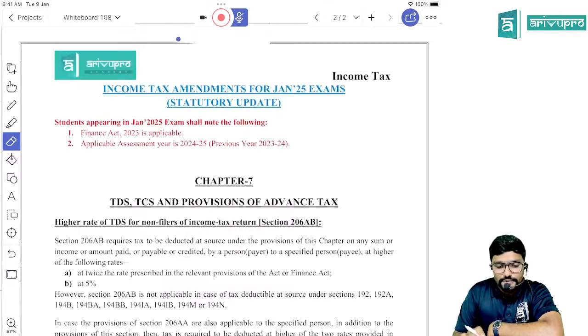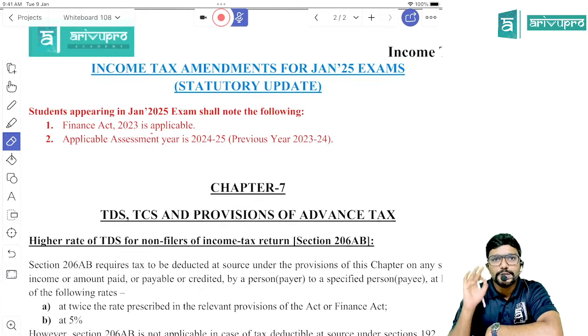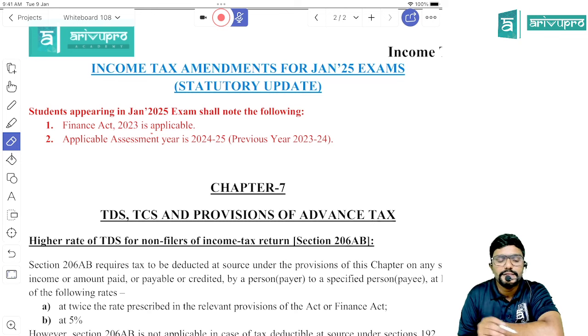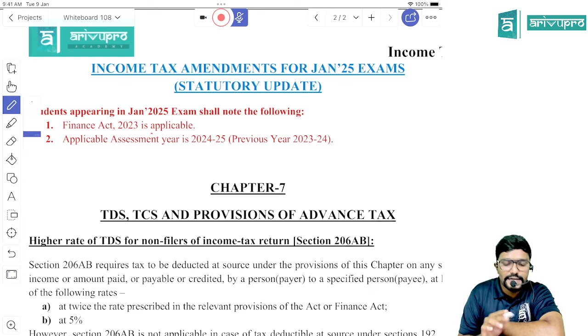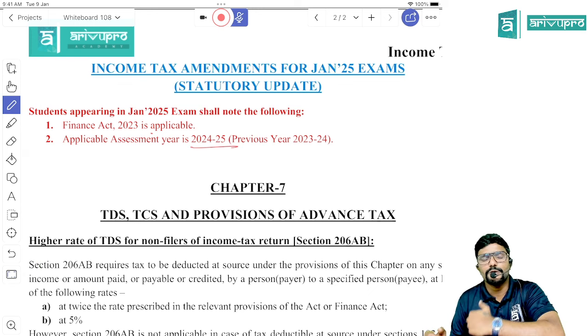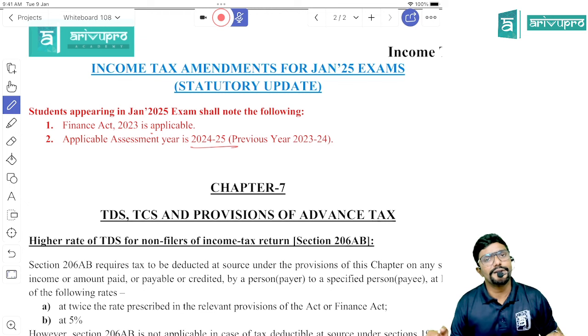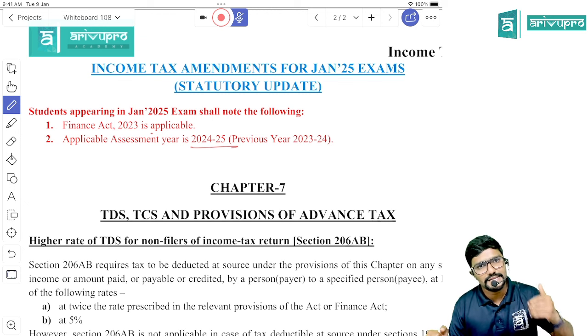And before we start, just a clarification for you guys. Finance Act 2023 would be applicable for your Jan exams. Also, the previous year would be 23-24, and accordingly the assessment year would be 24-25. Any questions in the exams for calculations would be asked for previous year 23-24 or assessment year 24-25. Is that clear for you?